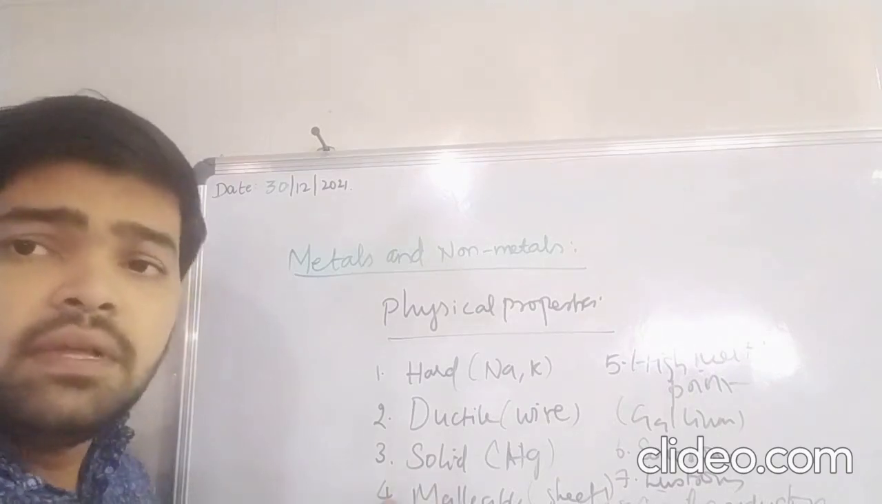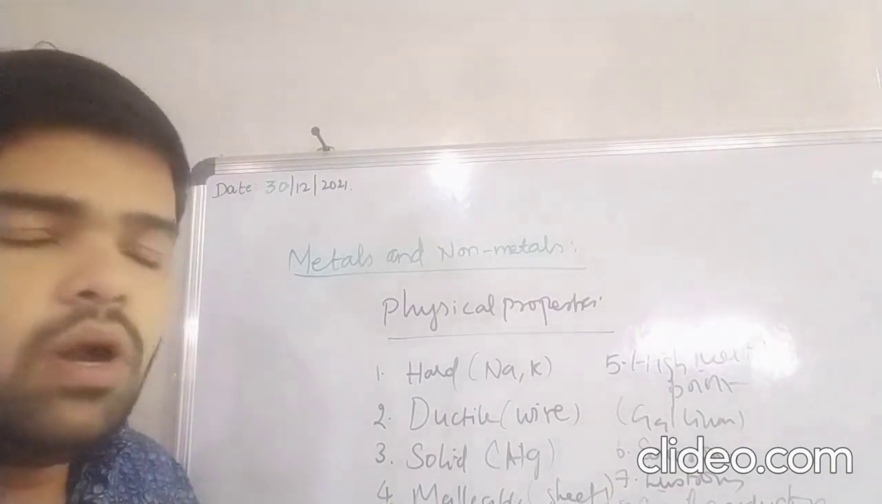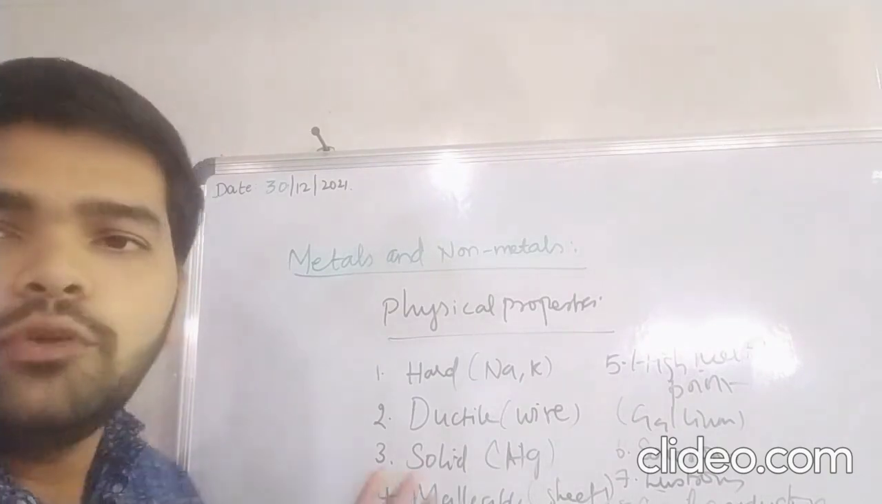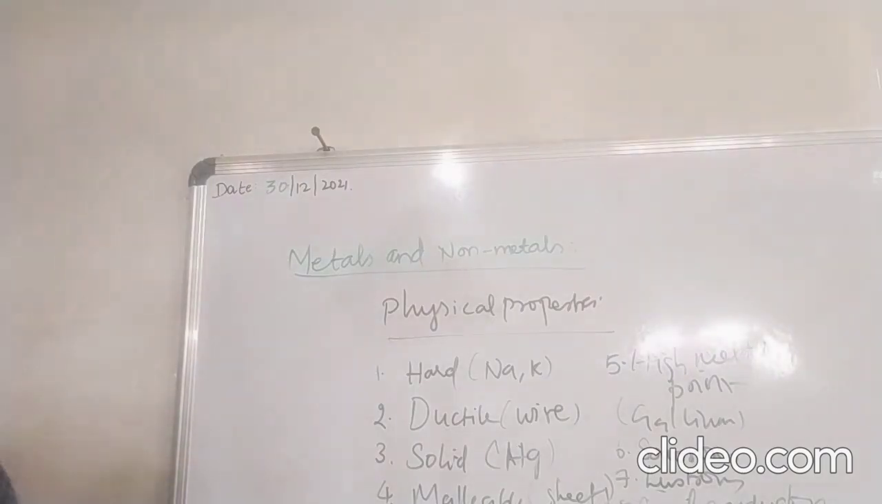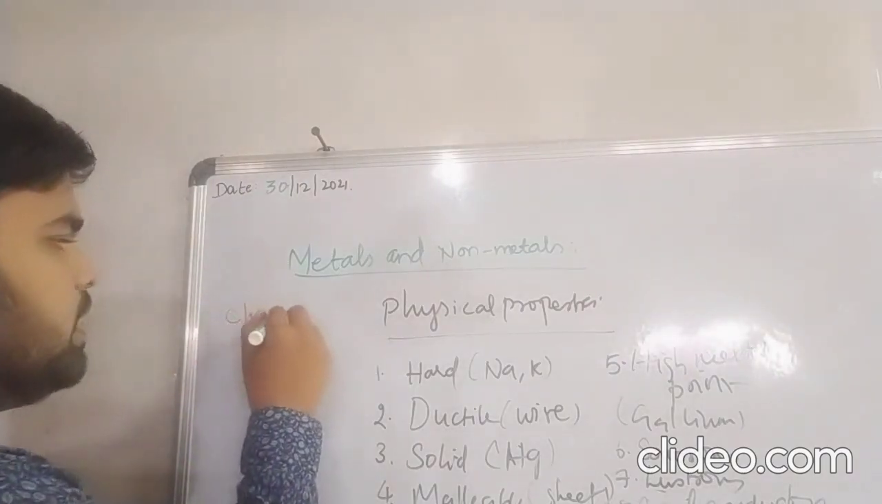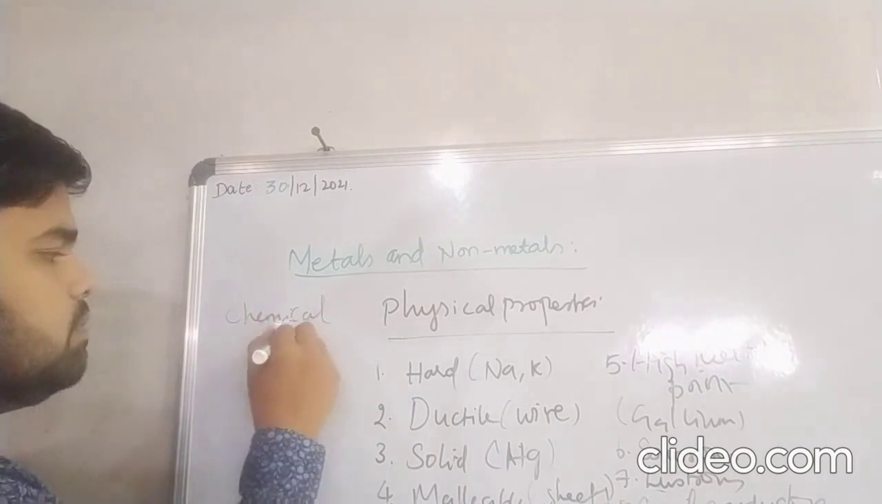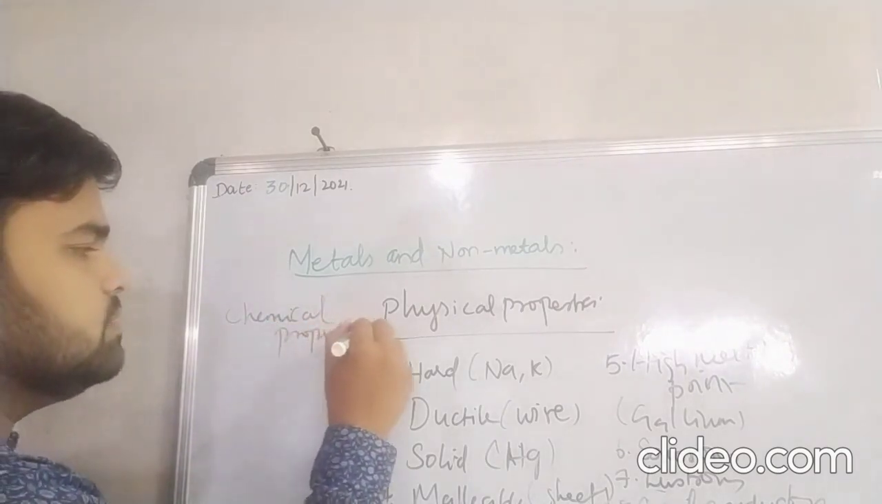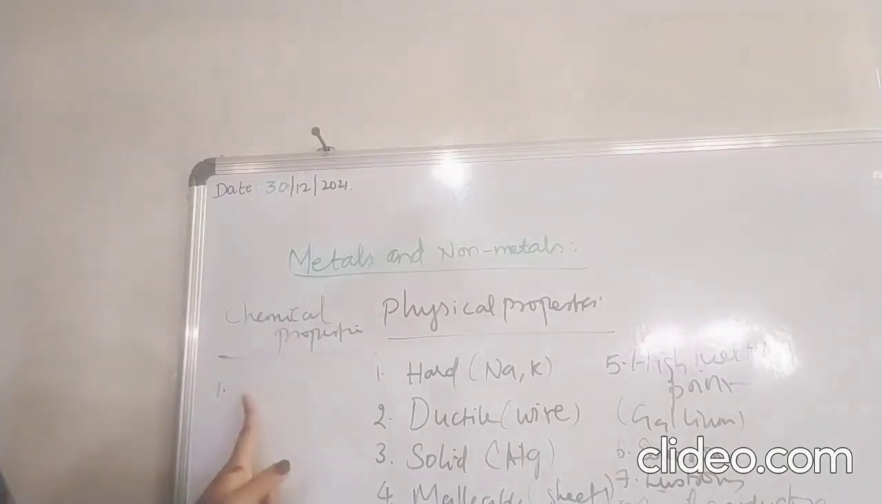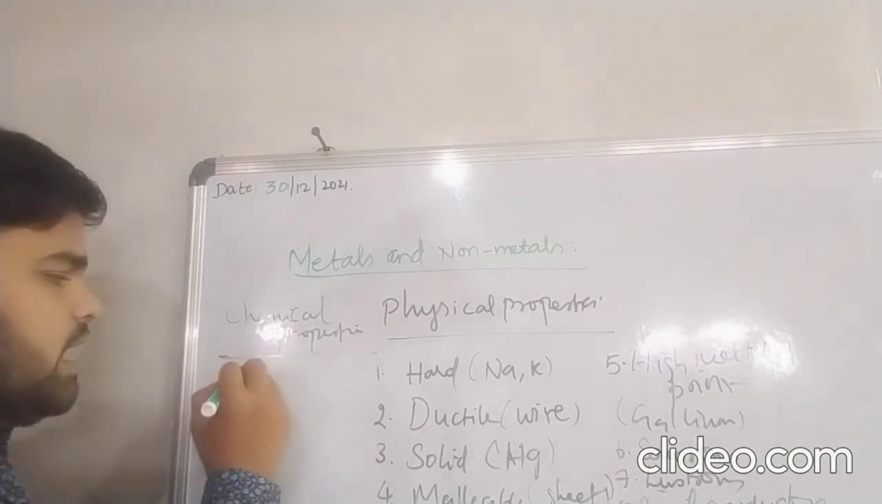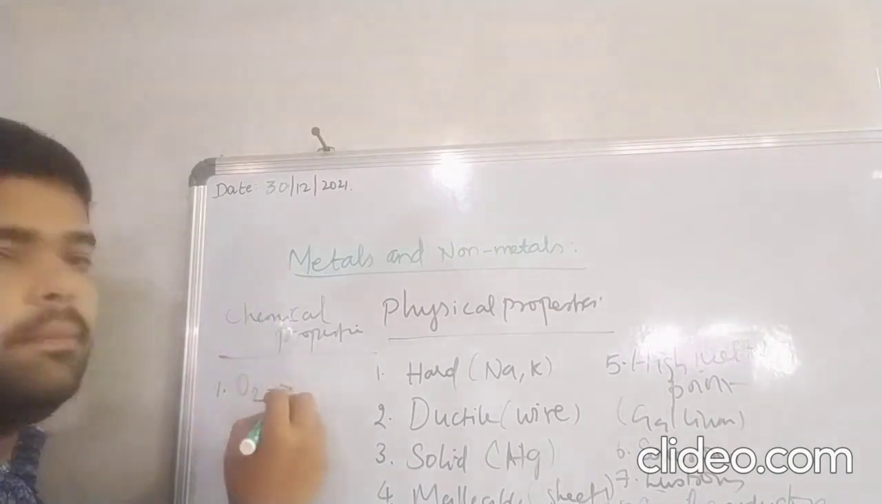And non-metals are the direct opposite of metals. Then if we go for chemical properties, here I'm writing. The first chemical property is that a metal reacts with oxygen to give metallic oxide.